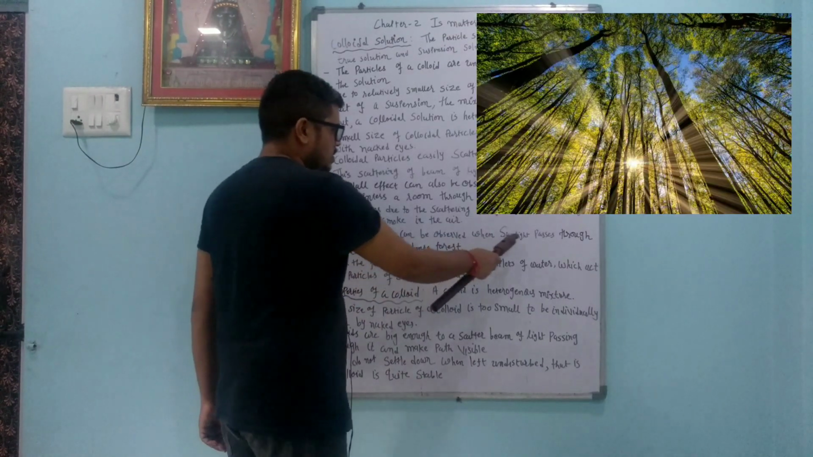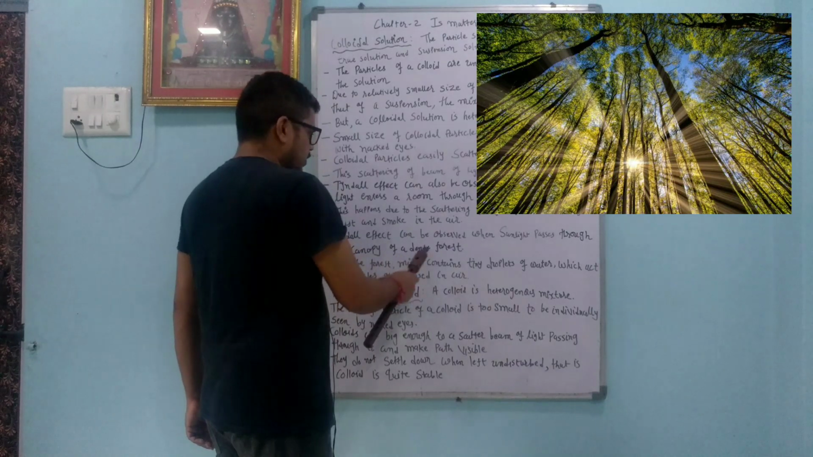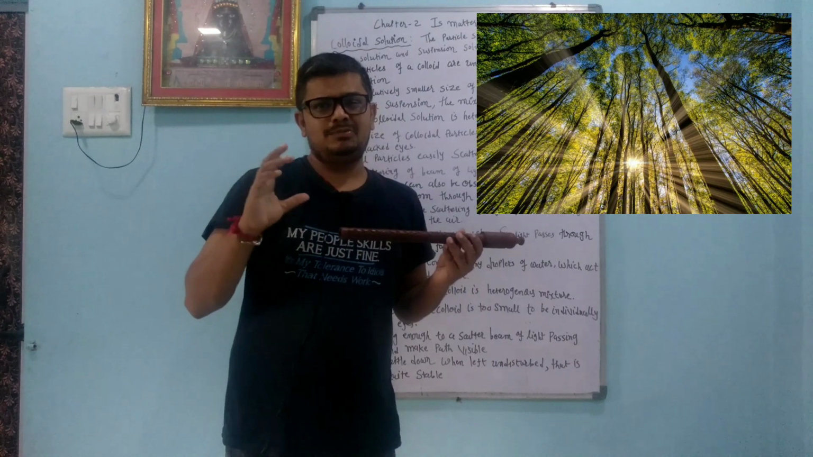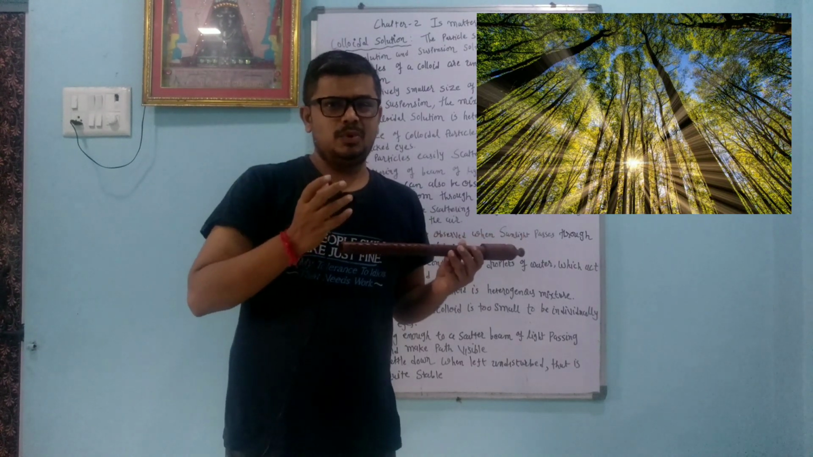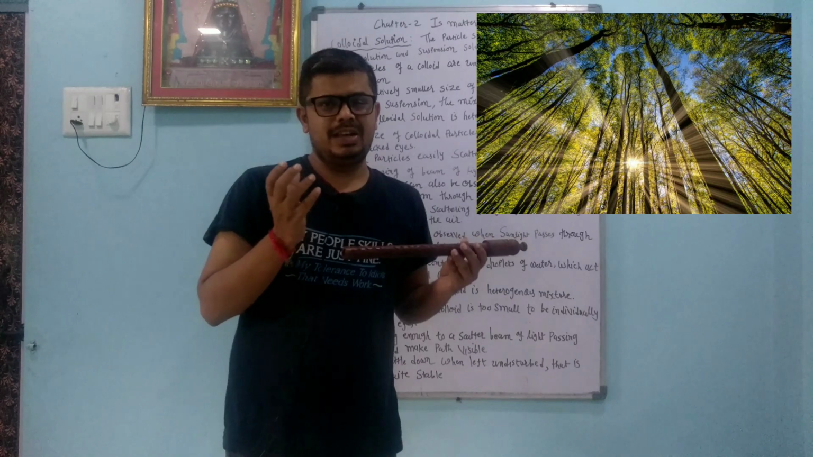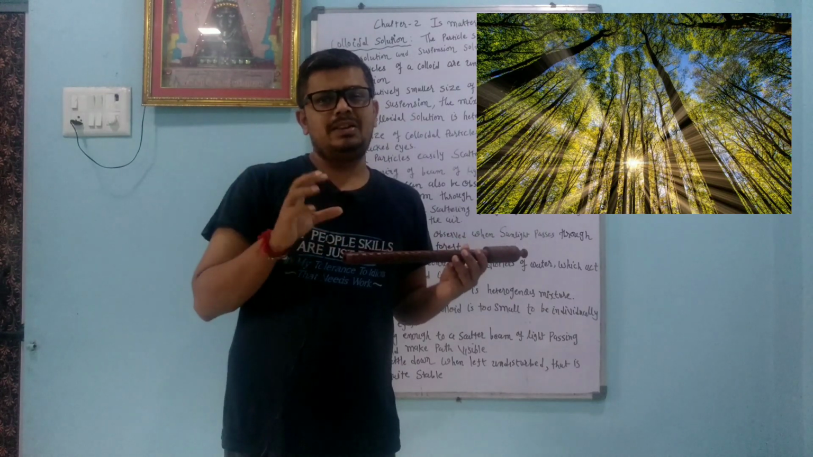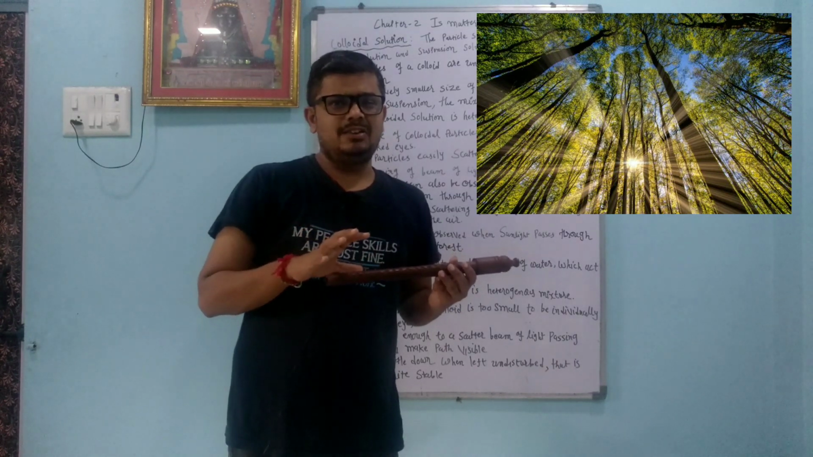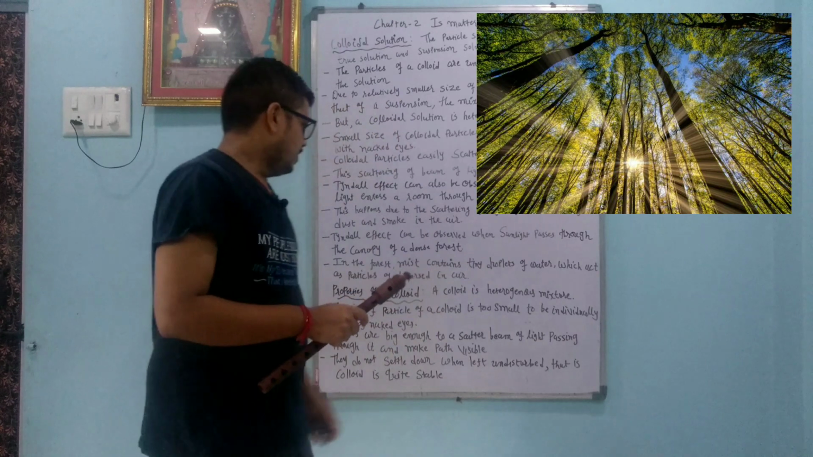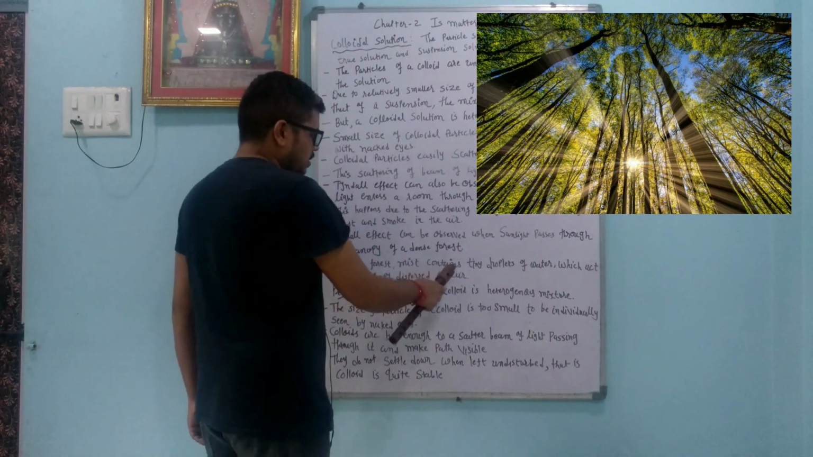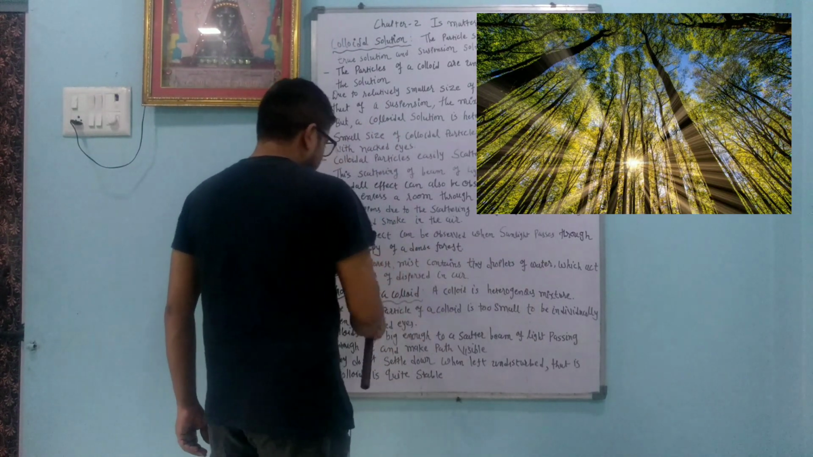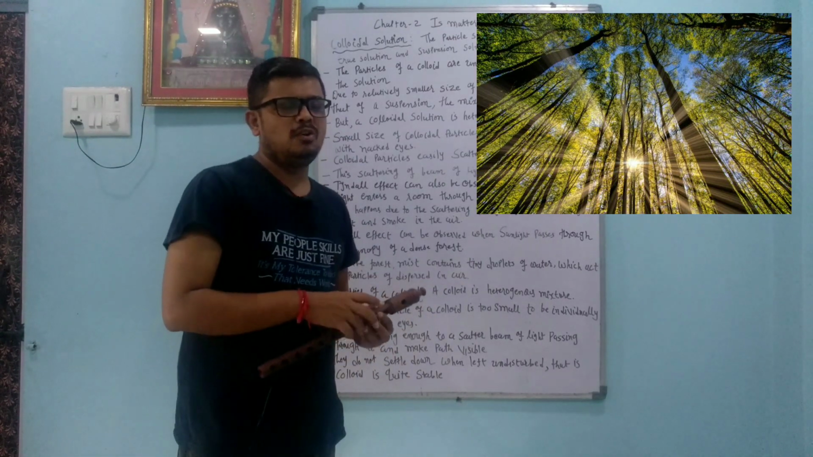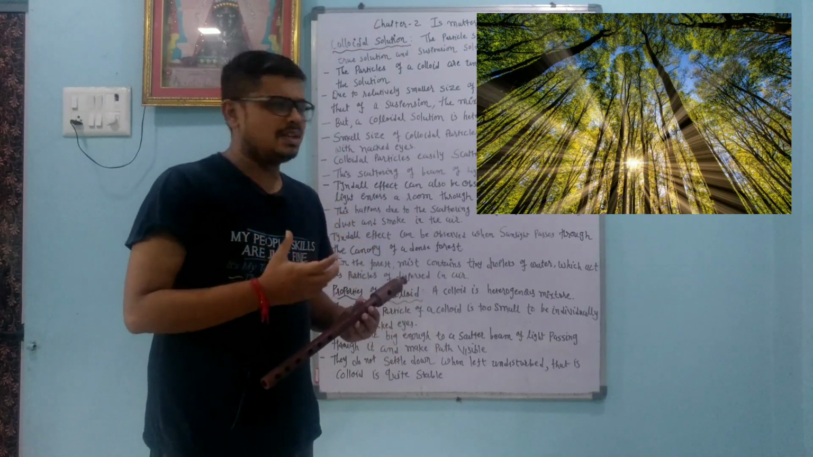The Tyndall effect can be observed when sunlight passes through the canopy of a dense forest. Whenever you are in a dense forest, and somewhere light comes in, you know that hardly any light enters a dense forest, and if a beam of light comes, at that time we feel that some particles are floating in it, scattering the light. That is also the Tyndall effect. In the forest, mist contains tiny droplets of water which act as particles dispersed in the air. Because of that, we feel that scattering of light occurs.